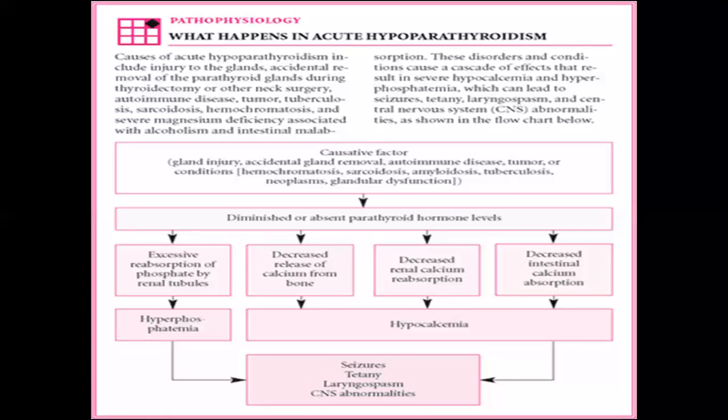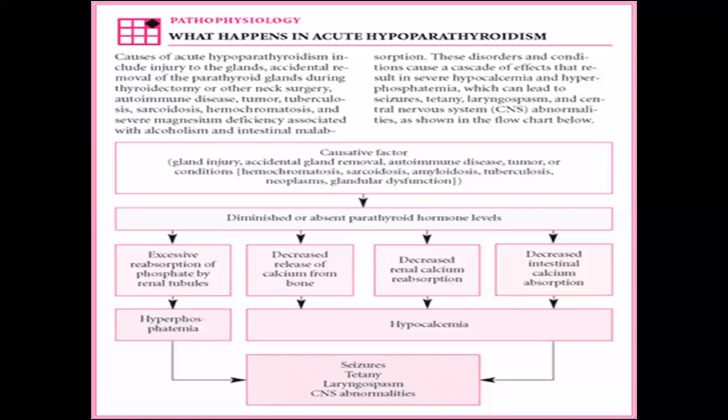These disorders and conditions cause a cascade of effects that result in severe hypocalcemia and hyperphosphatemia, which can lead to seizures, tetany, laryngospasm, and central nervous system abnormalities, as shown in this flow chart. So the causes: gland injury, accidental, what we have discussed here.